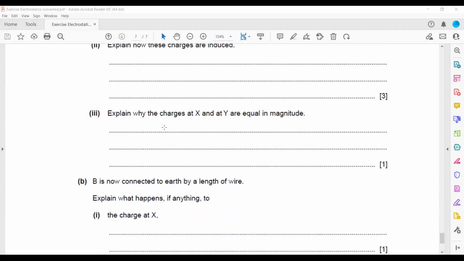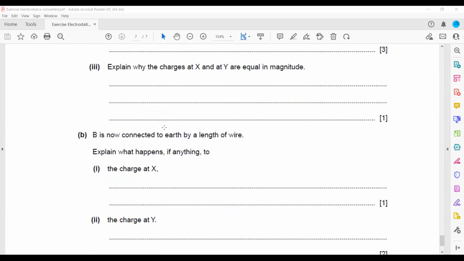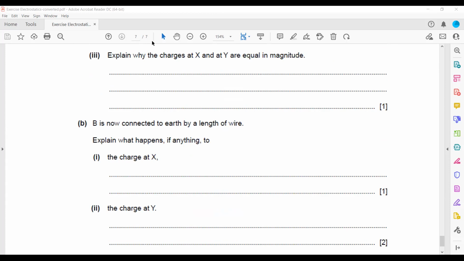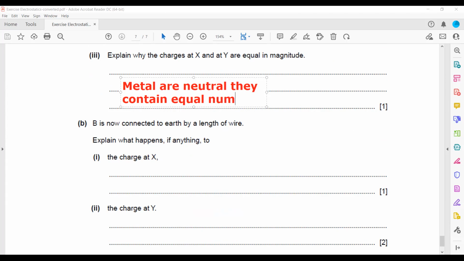Explain why the charges X and Y are equal in magnitude, meaning why they have equal value. Because metals are neutral, originally metals are neutral, they contain an equal number of positive and negative charges.